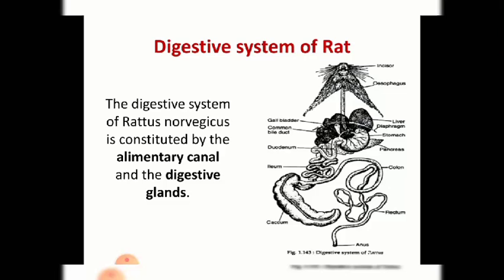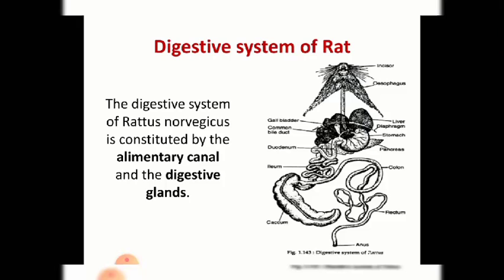What are sphincters? These are like doorway systems. Once the food comes through the esophagus, the cardiac sphincter opens and it enters the stomach. Once digestion in the stomach is finished, the pyloric sphincter opens and it moves to the small intestine. This is how the sphincters work.